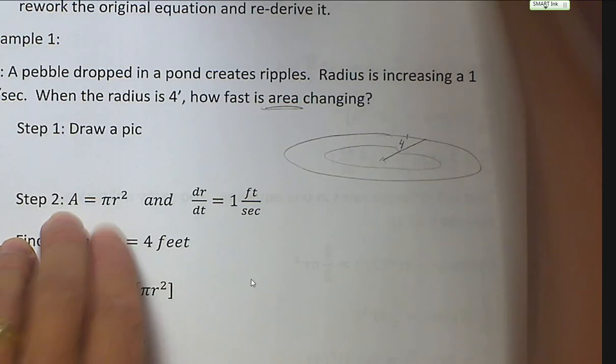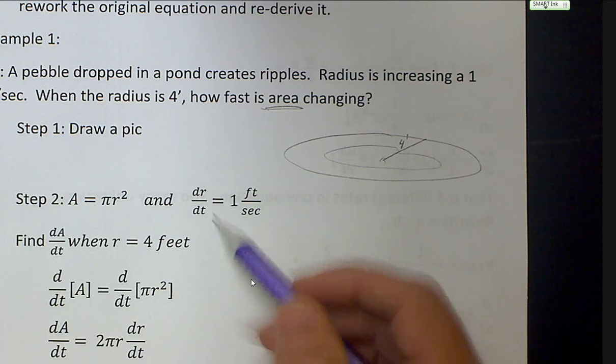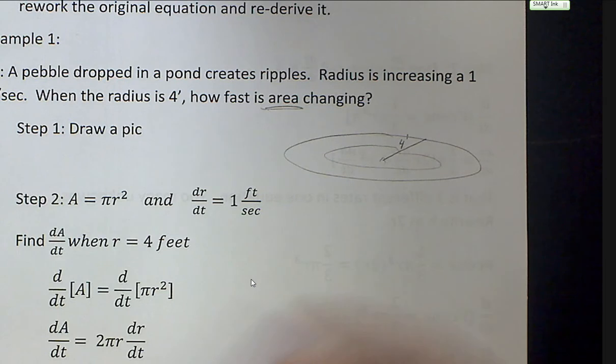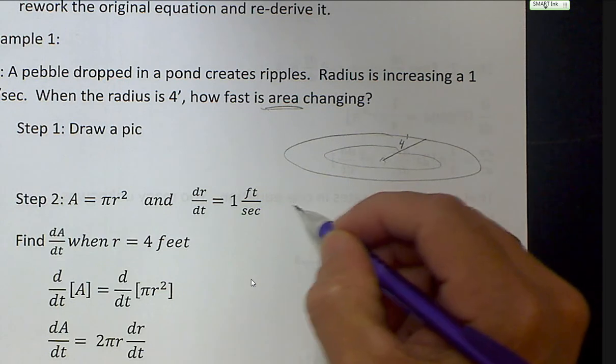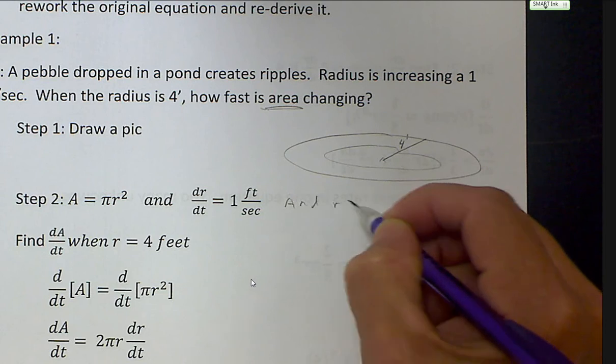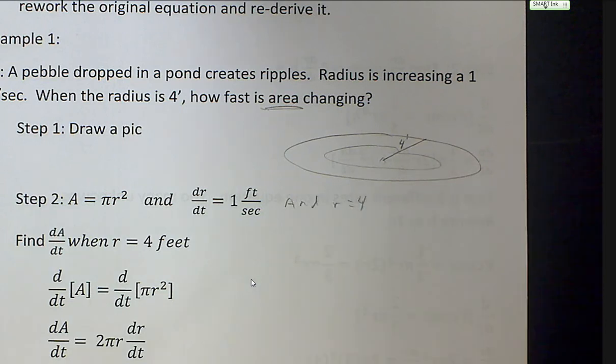Now notice the other fact I've written down. You want to write down every fact they give you. You know the radius is 4, so you're going to write that down too. I didn't write that down. I should have. You know the radius is 4. You know dr/dt is equal to 1 foot per second. Where did that come from?